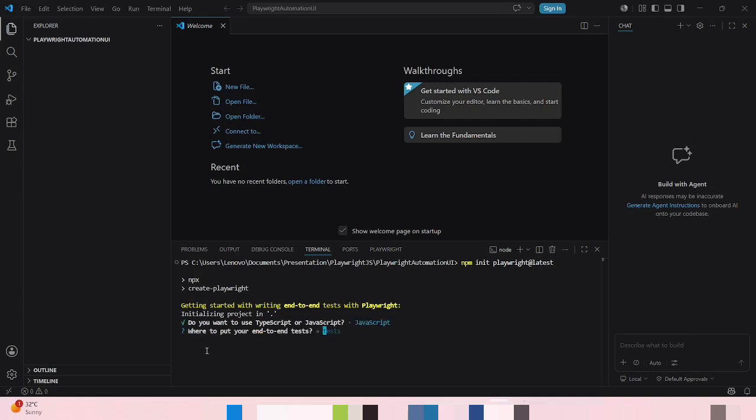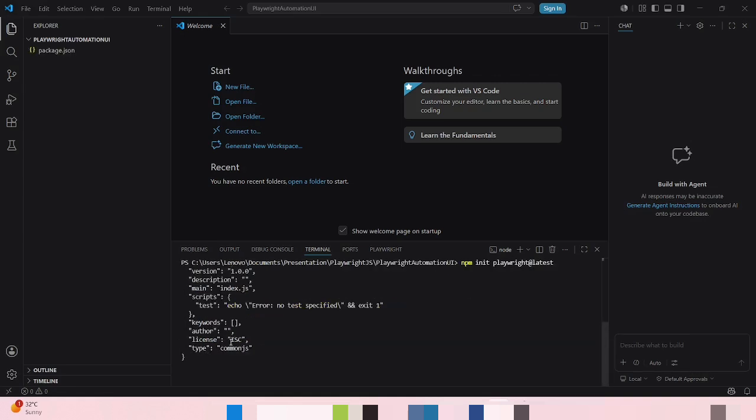JavaScript. Press Enter again. Where to put your end-to-end tests? By default it will be tests, so we can continue with tests only. And also, GitHub Actions workflow, yeah, you can say okay. Install Playwright browsers, yeah, you can say yes. So it will start the initialization and all.